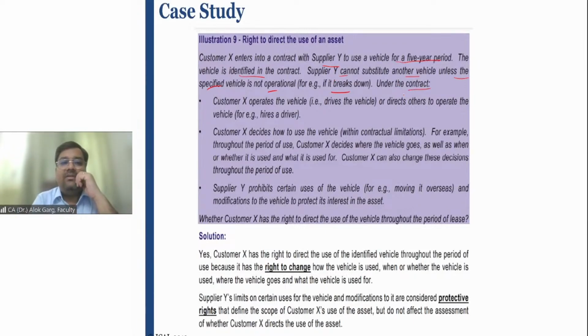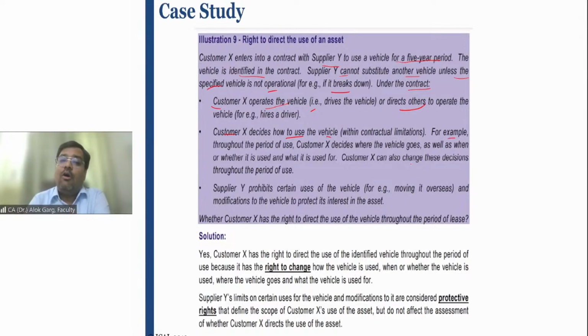Under the contract, customer X operates the vehicle. He drives the vehicle or directs others to operate the vehicle, for example, he hires a driver. Customer X decides how to use the vehicle, of course, within the contractual limitation. Even if it is your own car, you will not drive beyond the limit given by the government, right? You will not drink and drive in your own car as well. So customer X decides how to use the vehicle within contractual limitation.